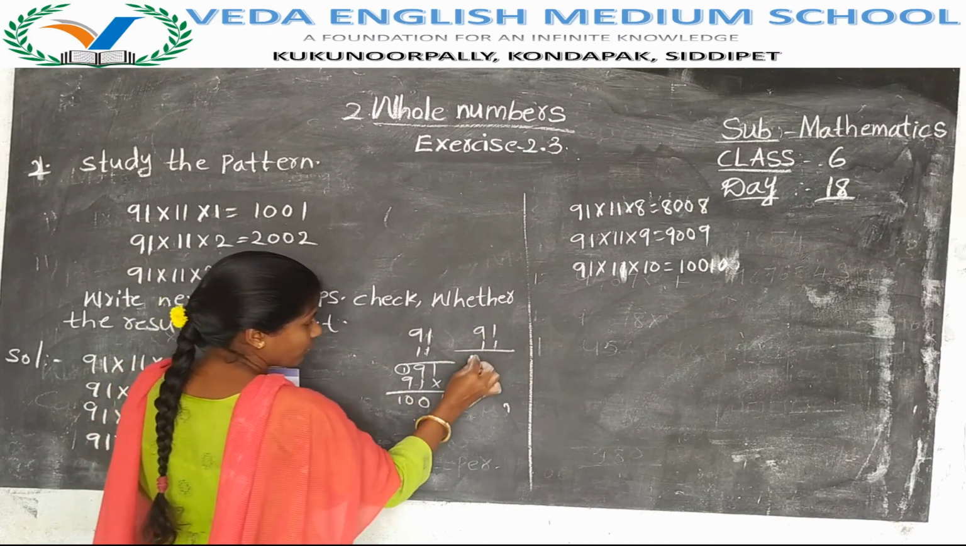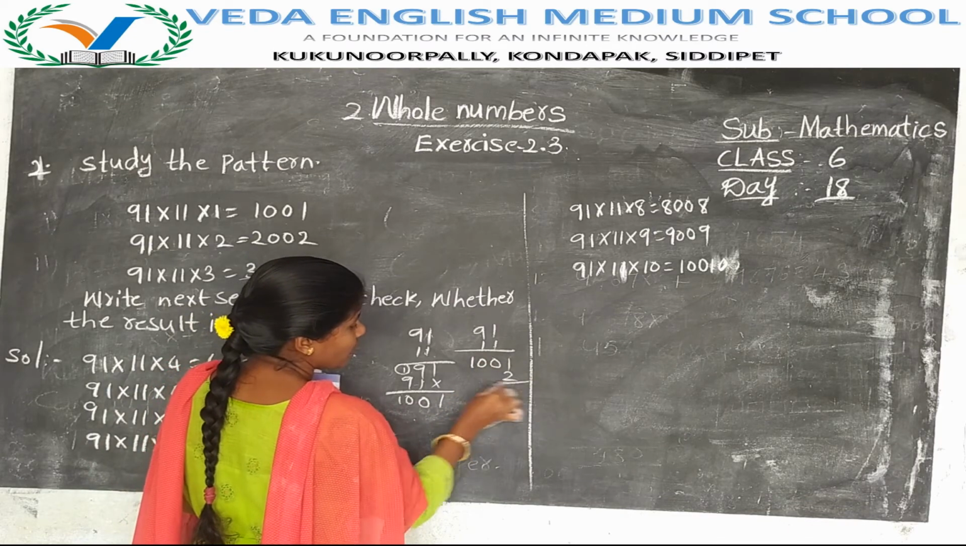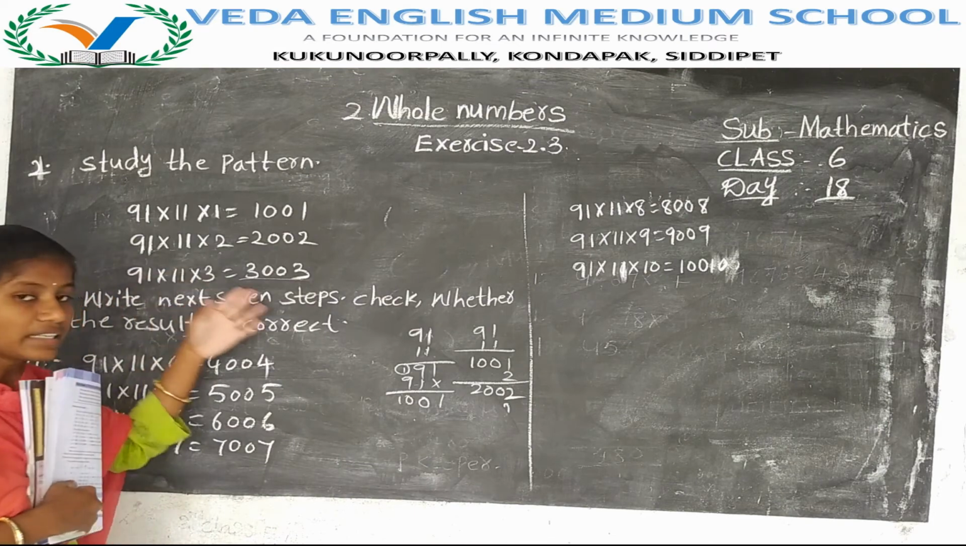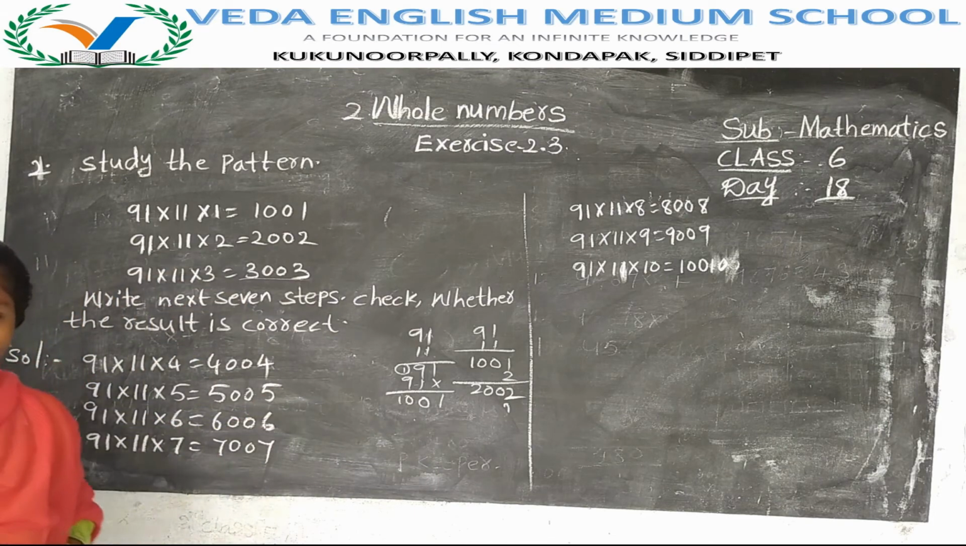Next we will check for 91 into 11 into 2. 91 into 11 we got 1001. 1001 into 2 gives 2002. So the result is correct only.